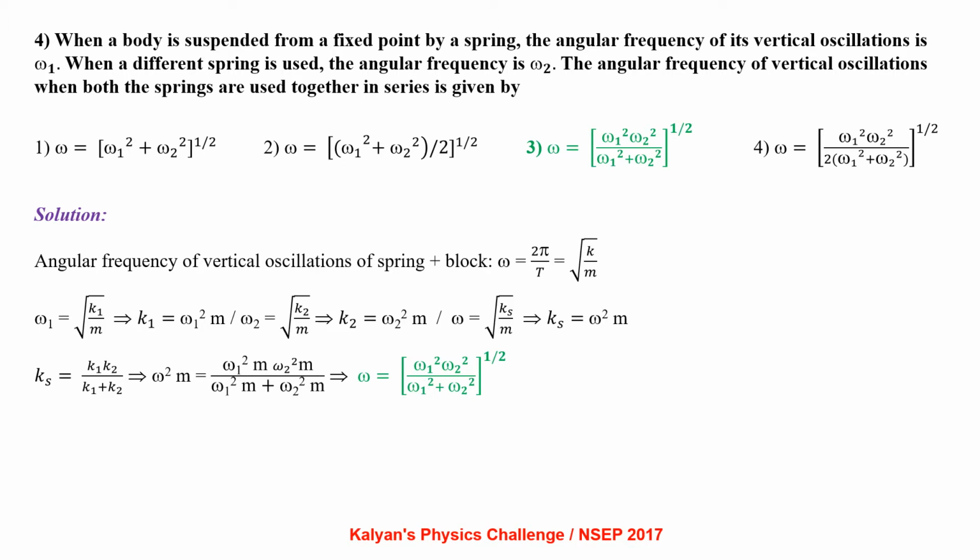Omega 2 equals root k2 by m, from where k2 equals omega 2 square m. Omega equals root of k series by m, that is k series equals omega square m. K series equals k1 k2 by k1 plus k2. So omega square m equals omega 1 square m times omega 2 square m by omega 1 square m plus omega 2 square m, which gives us omega equals omega 1 square omega 2 square by omega 1 square plus omega 2 square, whole power 1 by 2.